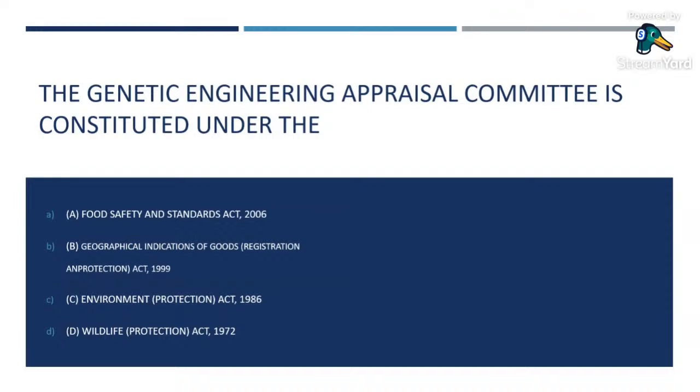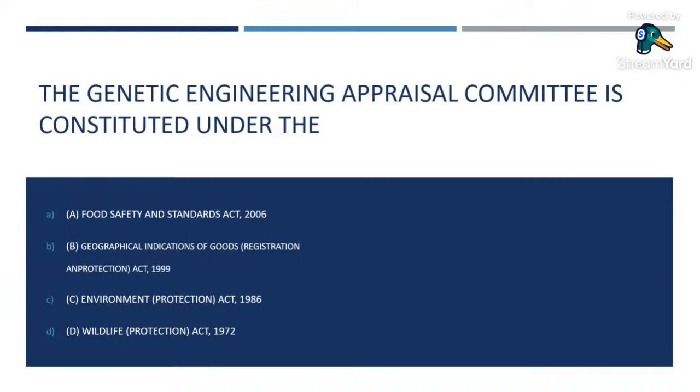The Genetic Engineering Appraisal Committee is constituted under the Food Safety and Standards Act 2006, Geographical Indication of Goods Registration and Protection Act 1999, Environment Protection Act 1986, or Wildlife Protection Act 1972? The Genetic Engineering Appraisal Committee is the apex body constituted in the Ministry of Environment and Forest under rules for manufacture, use, import, export, and storage of hazardous microorganisms, genetically engineered organisms, or cells under the Environment Protection Act 1986.